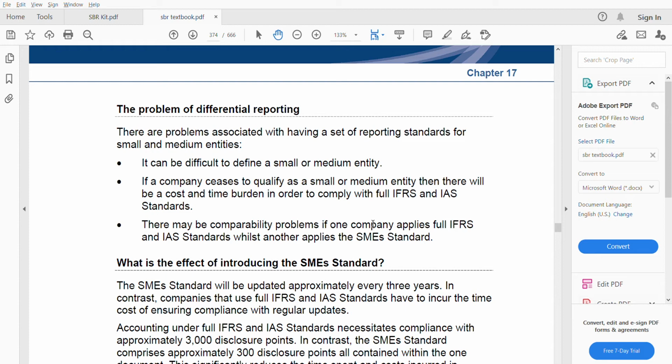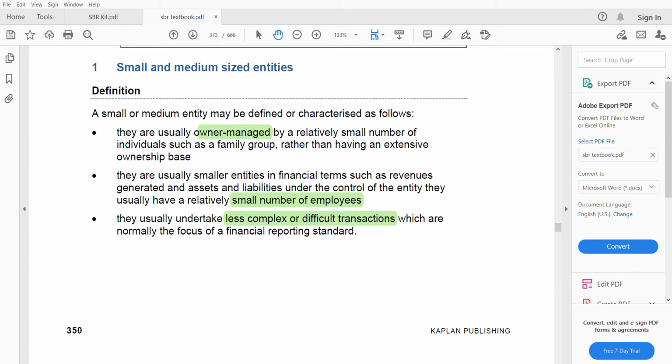They are working virtually, but they're a big organization. But they might come under the definition of SME. So practically it is difficult to define an SME. Okay, all these features can apply. Maybe they might have a small number of employees, but the company is big in terms of revenue and all those things. But it's hard.